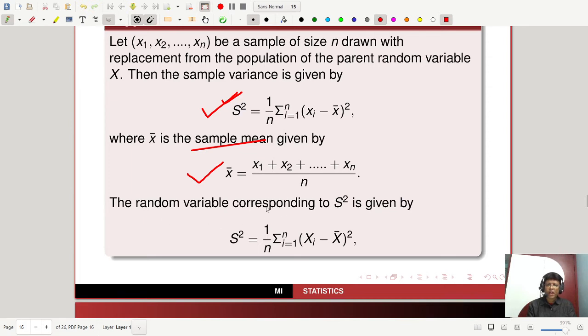This is your random variable corresponding to s square. You can denote it by small s also, or you can use a symbol like small h square. Small h square for sample variance and capital H square for the random variable. This will be fine for the statistic sample variance, and for the random variable you can use capital H square, right?